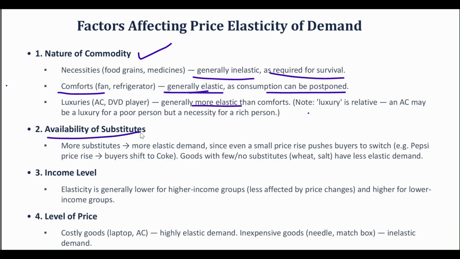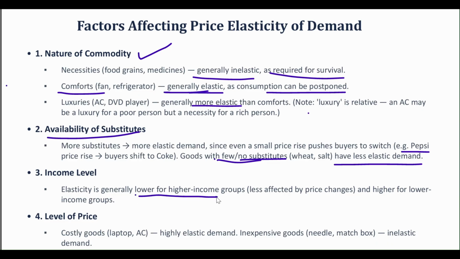Then we have availability of substitutes. If there are more substitutes in the market, the demand is going to be more elastic, because with a change in price, if I feel that it is very costlier or expensive for me, I'm going to shift to the other commodities. I'm going to reduce the consumption of that particular good in which the change in price occurred, and I'm going to shift to the other good. Okay. Since even a small price rise pushes buyers to switch. For example, if Pepsi's price rises, I can switch to Coke. Okay. Goods with few or no substitutes have less elastic demand, like wheat or salt. As these goods cannot be substituted, the demand is generally inelastic or less elastic.